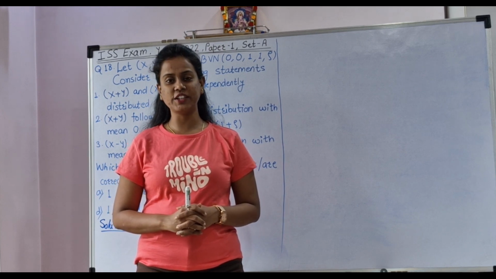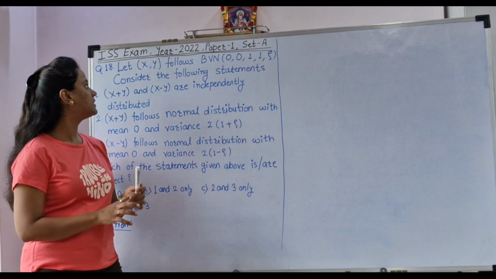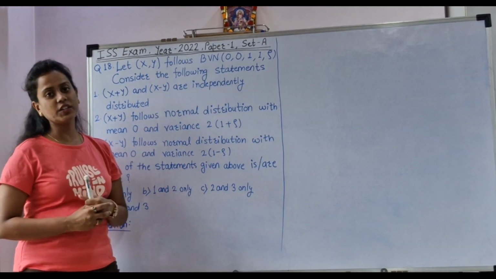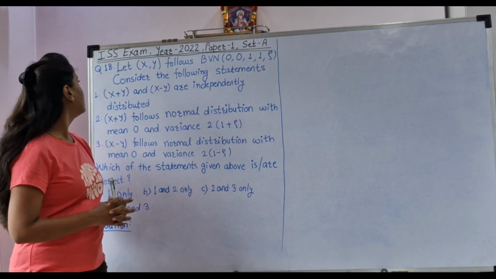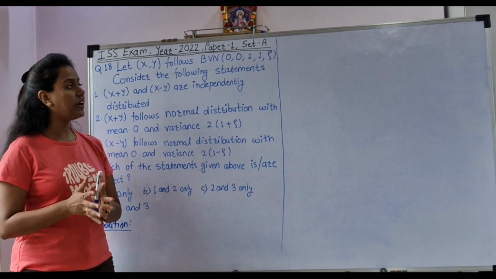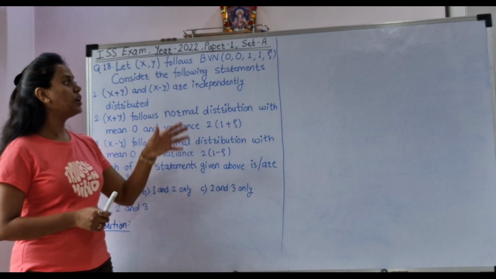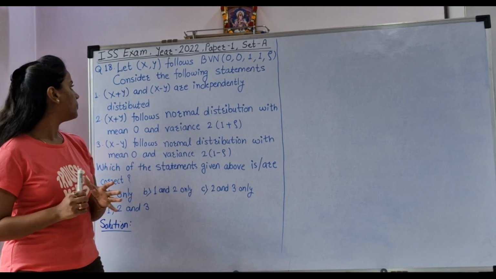In today's video lecture, we will discuss a multiple choice question from ISS exam year 2022 paper 1 set A. Question number 18. Let X, Y follow a bivariate normal distribution with parameters 0, 0, 1, 1, rho.